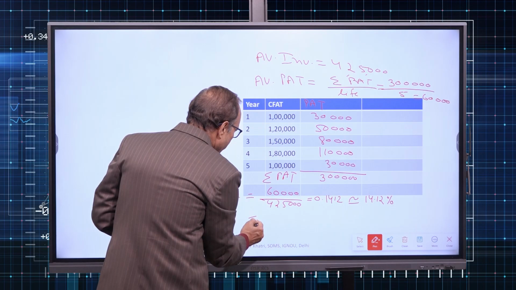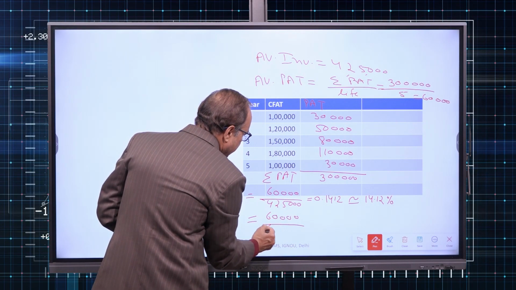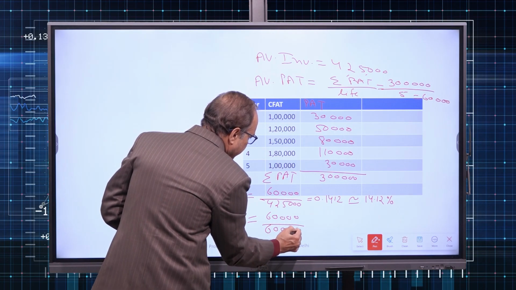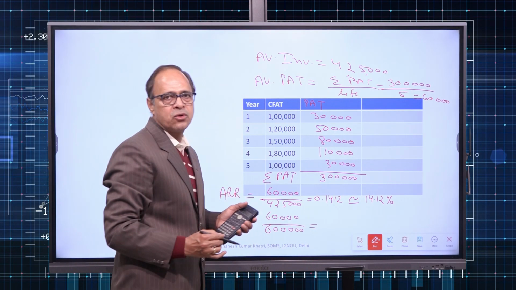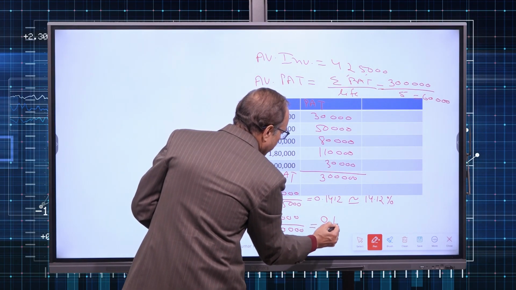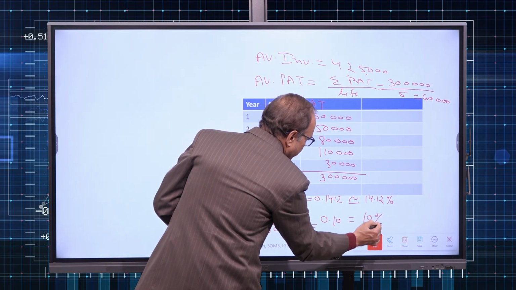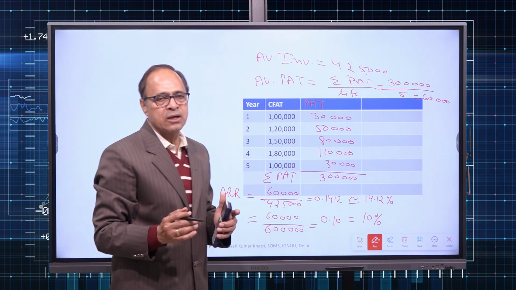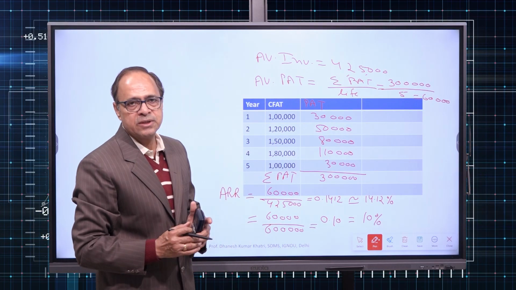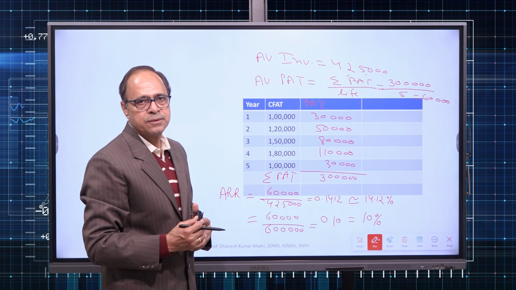However, if we are required to calculate ARR on total investment, then average profit after tax is to be divided by total investment, which is 6 lakh. So it becomes 0.10, that is 10%. So by default, we calculate ARR on average investment. So this is the way we have practiced all those methods.